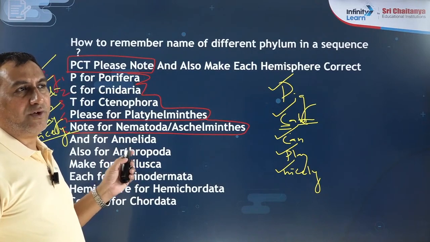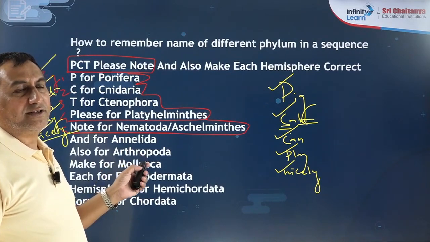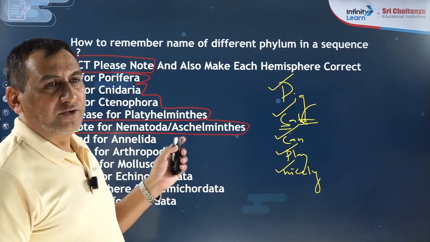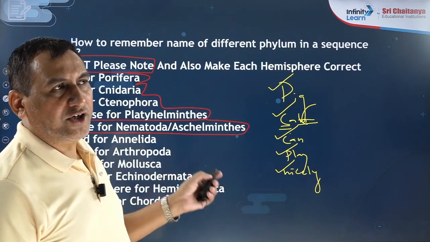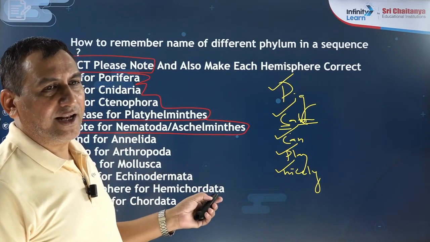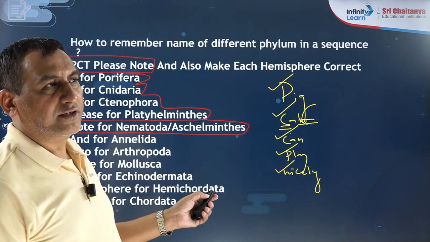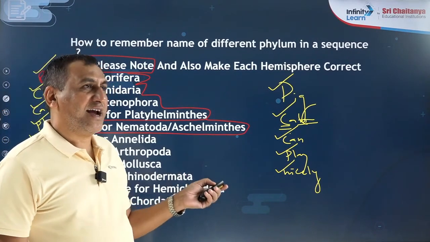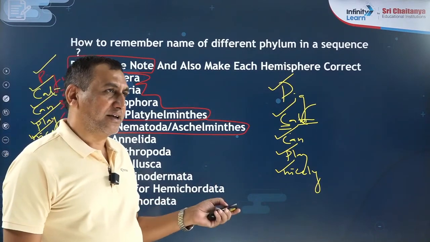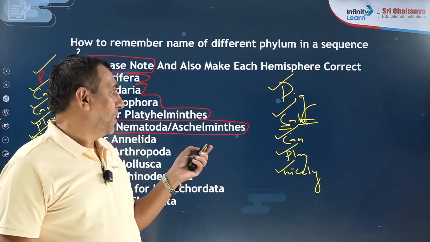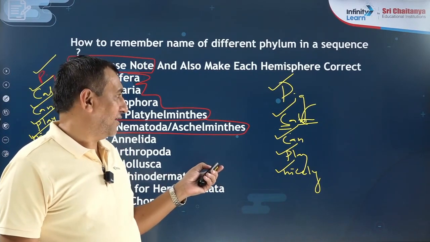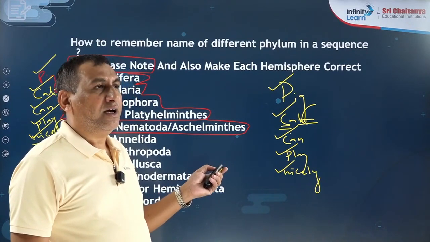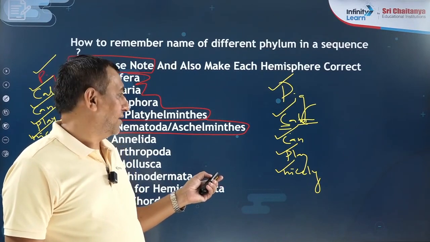What is the name of the first 5 phyla? Porifera, Coelenterata, Ctenophora, Platyhelminthes, Nematoda, that is also known as the aschelminthes. So pig, cat can play nicely. P for Porifera, C for Coelenterata, C for Ctenophora, P for Platyhelminthes, and N for Nematoda.